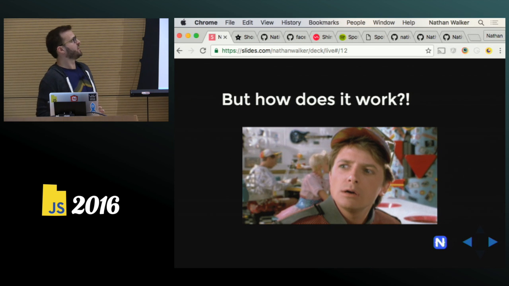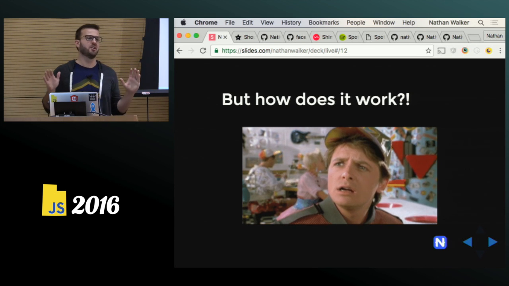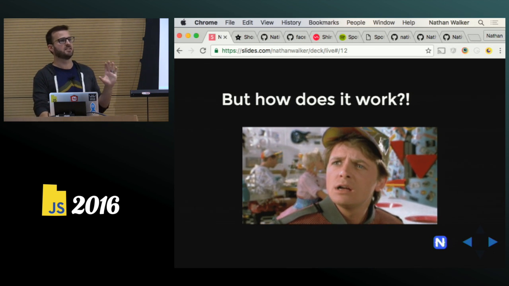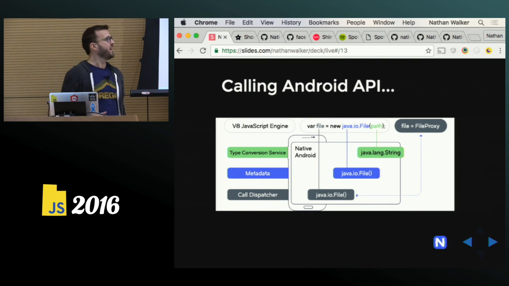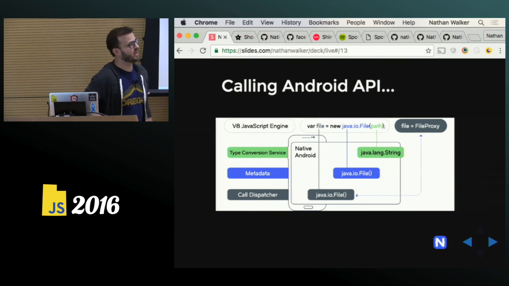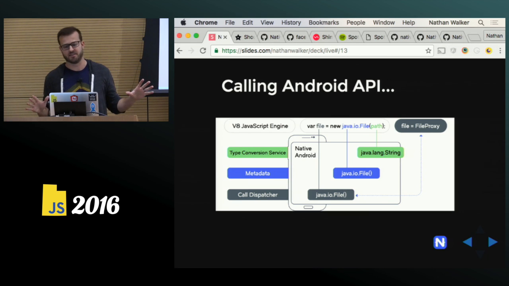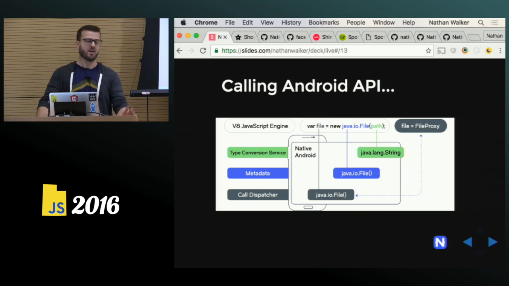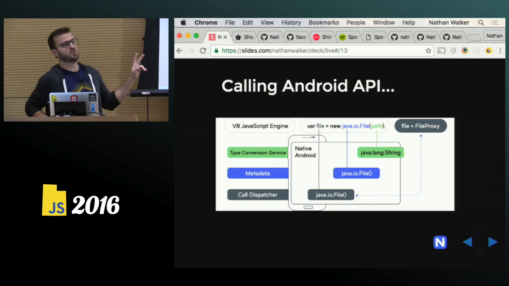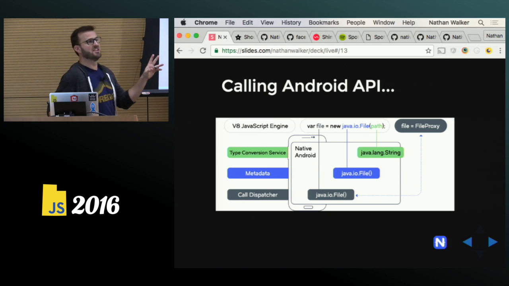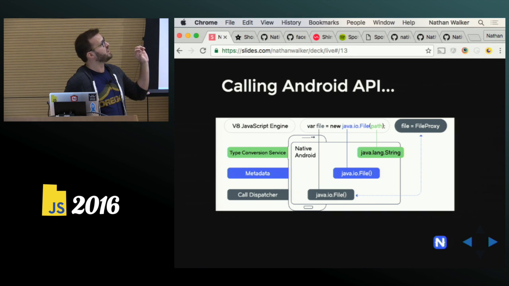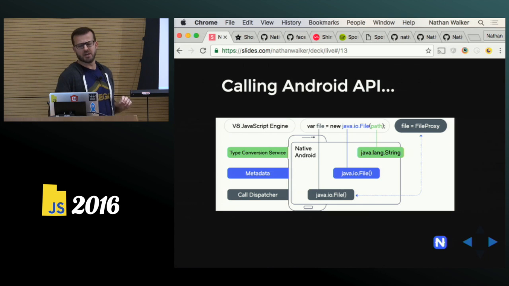So how does it work? This is the part where I'm going to let you look at a diagram, and we'll have a moment of silence. I'll give you 5 seconds to look at that. Okay. I'm not going to go into too much detail on this. I'll let the core engineers describe this very well. But that is a high-level view of what's happening there.